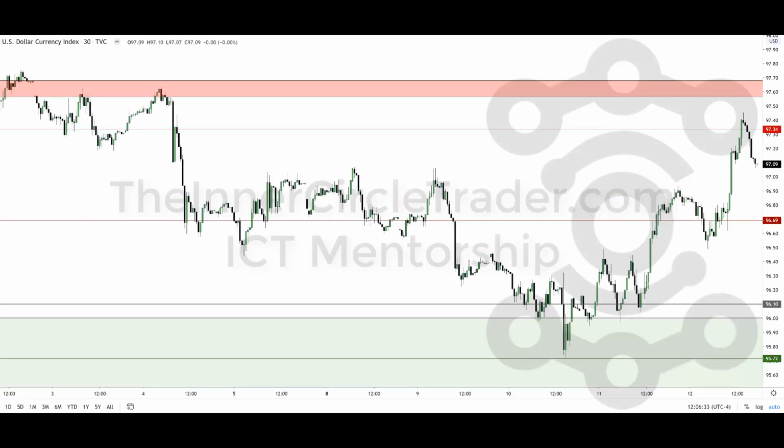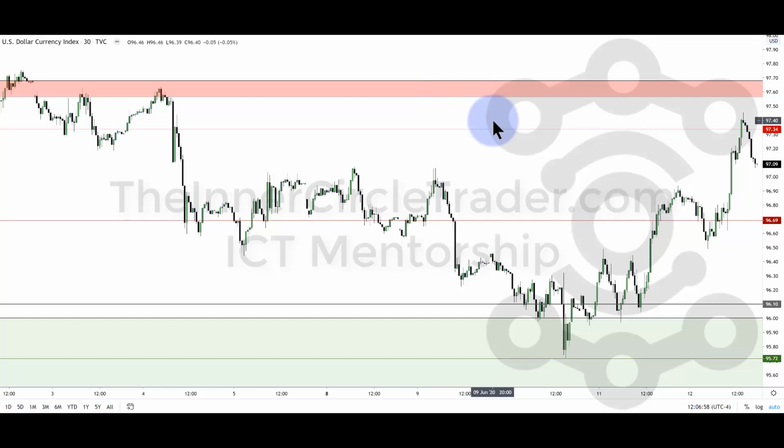Okay, we're looking at a 30-minute chart, and this chart here really shows you the buy side liquidity pool, which we've seen purged on Friday, and we have a remaining buy side liquidity pool up here, above this high up here. 97.80, and we have that daily volume imbalance that's being shown here.